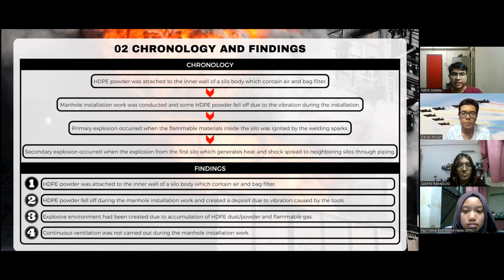So, based on investigation, it was found that first, HDPE powder was attached to the inner wall of a silo body which contained air and bag filter. Next, HDPE powder fell off during the manhole installation work and created a deposit due to the vibration caused by tools. Next, an explosive environment had been created due to accumulation of HDPE dust and flammable gas. Next, continuous ventilation was not carried out during the manhole installation work. Now, I will pass the floor to the next presenter.